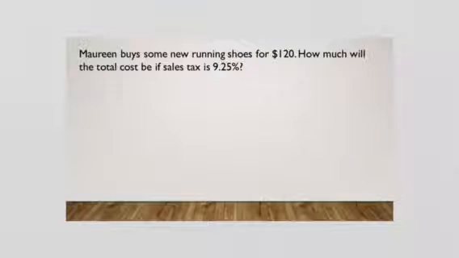Okay, now, this one's where you get into some things that are kind of a little bit different, like some of the other problems we'll be doing in the future assignments, and ones you've already done with percent proportion. So, Maureen buys some new running shoes for $120. How much will the total cost be if the sales tax is 9.25%? So we're just going to set this up. We know that our percent goes first. Now watch how I write my percent. I'm moving the decimal over twice because I'm dividing by 100.